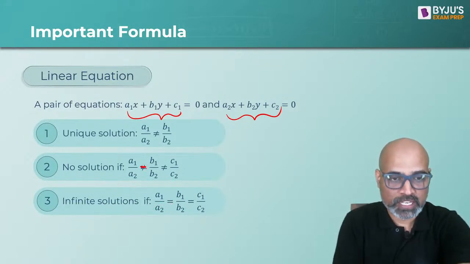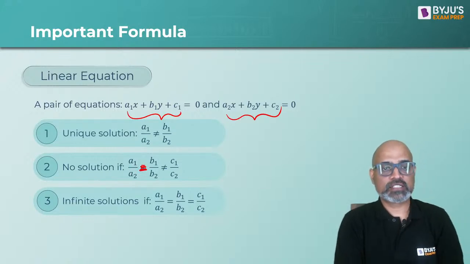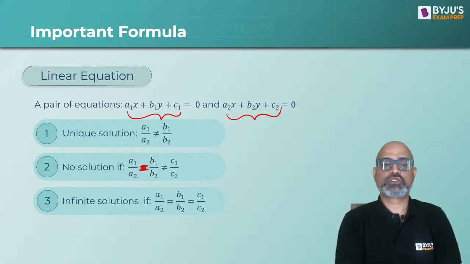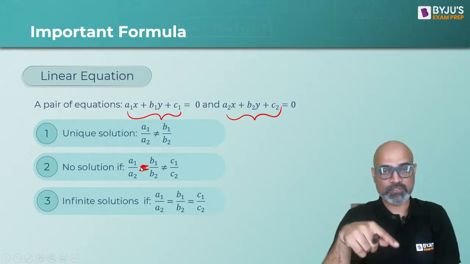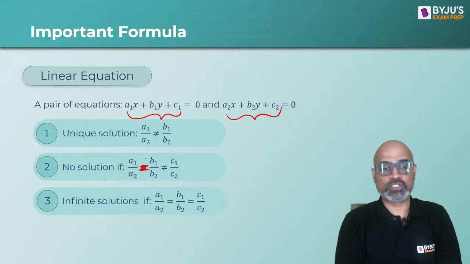So here should be an equal to. By mistake, it's not equal to. So there should be an equal to. So the coefficient ratio should be equal for x and y. It should not be equal to c1 upon c2. So what do we mean by this?